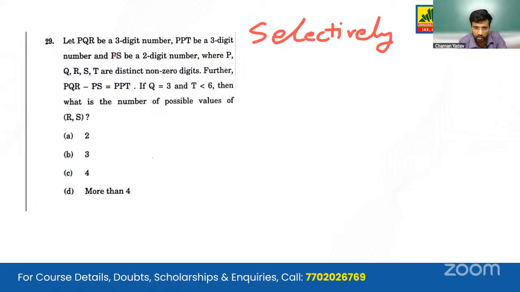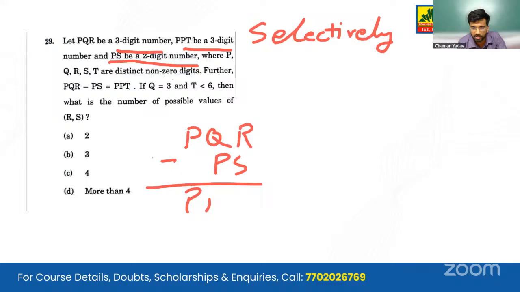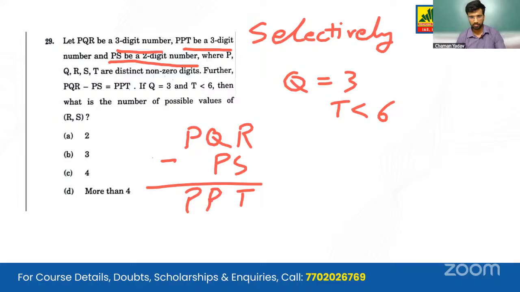Let PQR be a 3-digit number, PPT a 3-digit number and PS a 2-digit number, where P, Q, R, S, T are distinct non-zero digits. Further, we are given that PQR minus PS gives us PPT. And we are given that Q equals 3 and T is less than 6. Then what is the number of possible values of S?